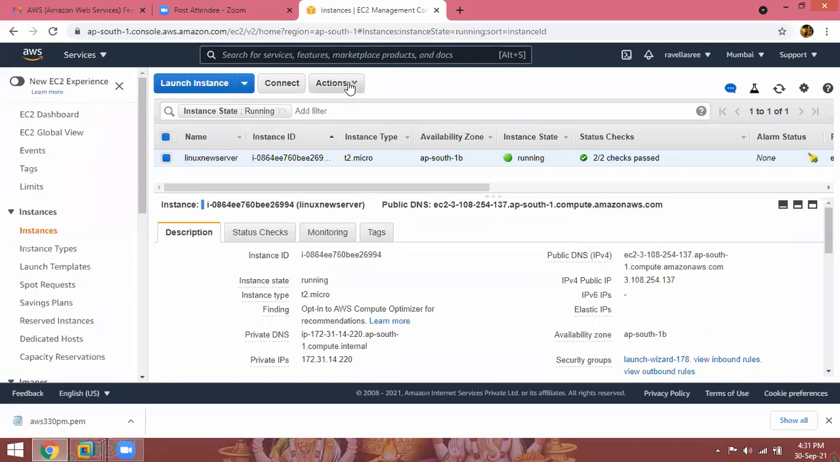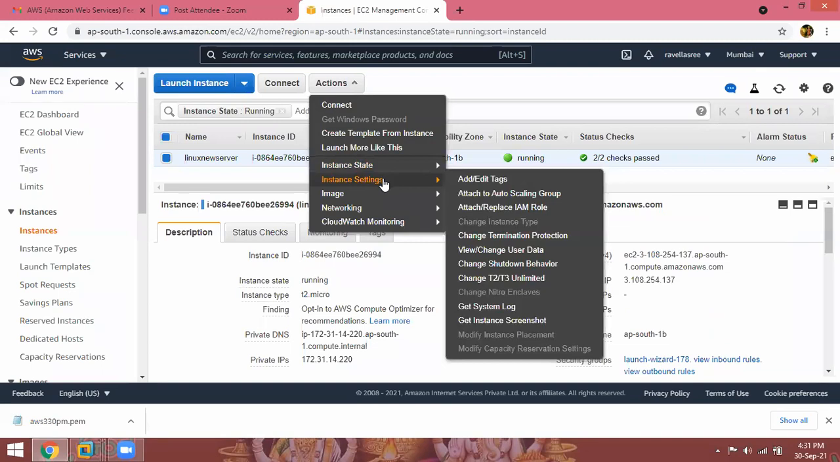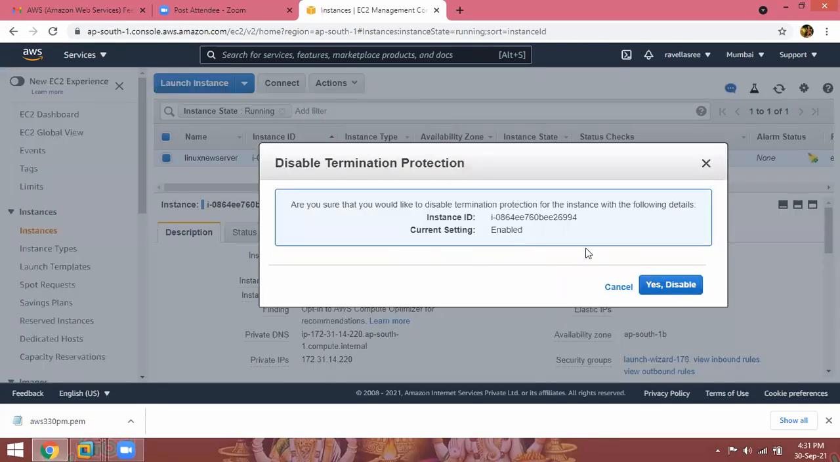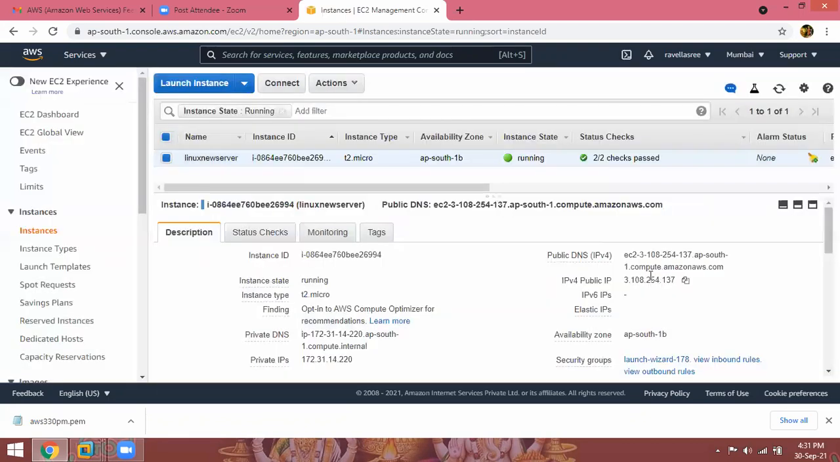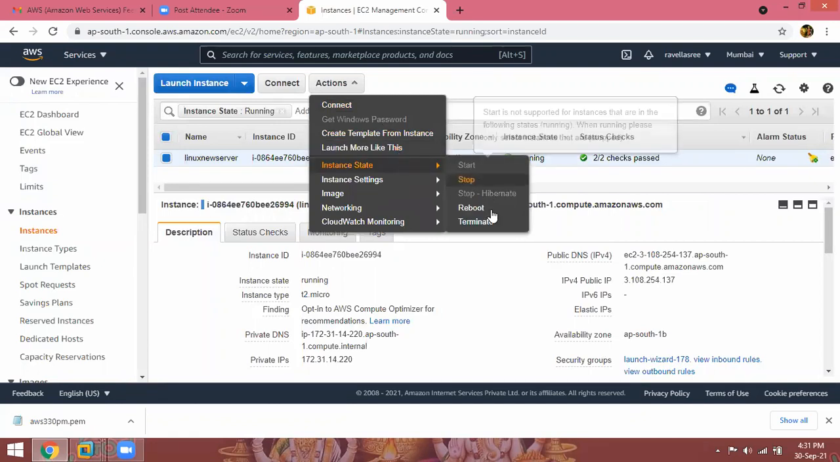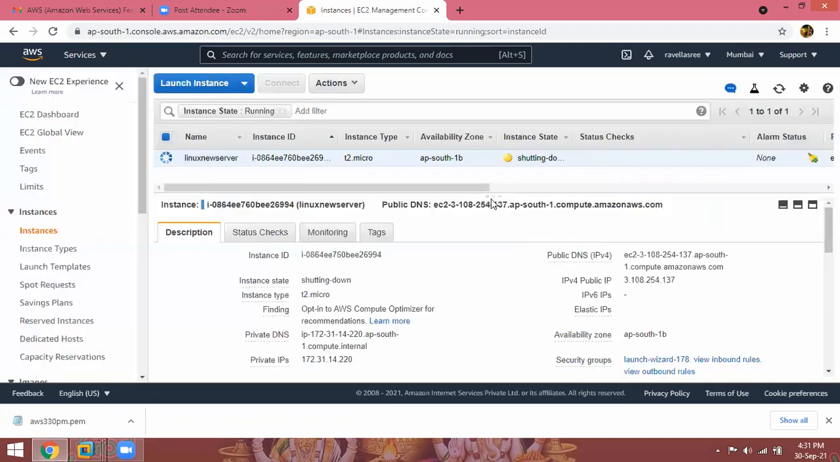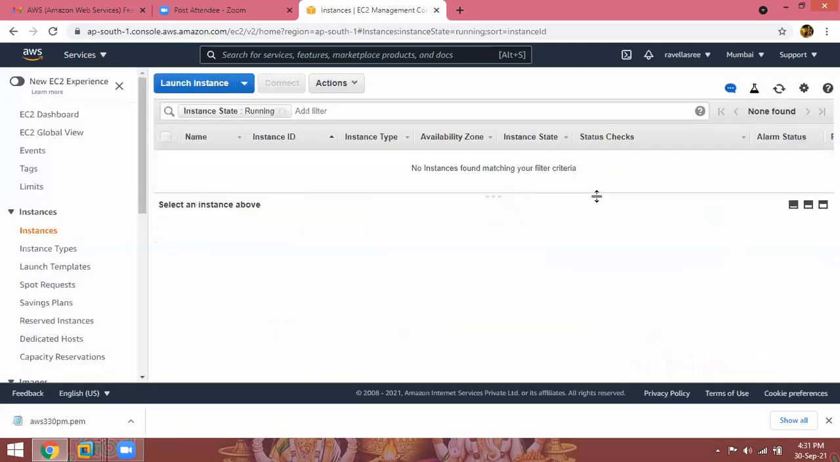Select the instance, click on actions, go to instance settings, change termination protection, not instance state, instance settings. Change termination protection. By default I enabled it there, so disable it. Now click on actions, instance state, now terminate. Yes, it is enabled now, terminate it. So it is terminated, but it will take some time.